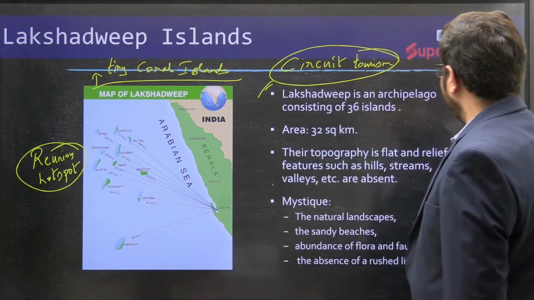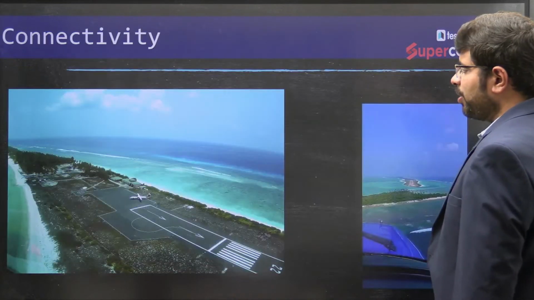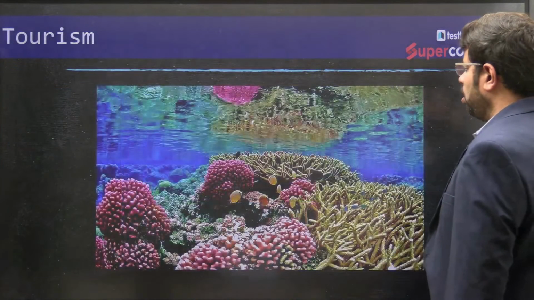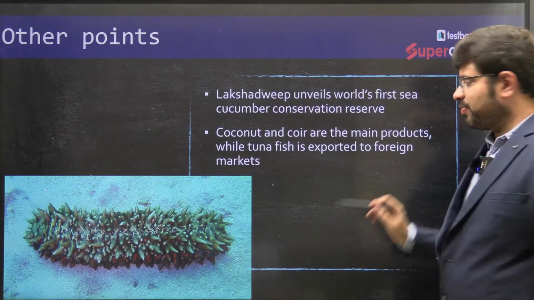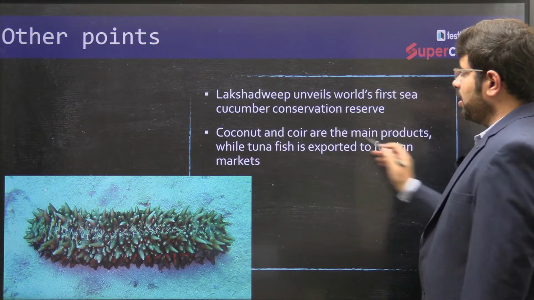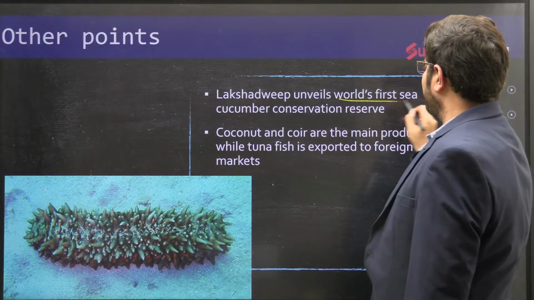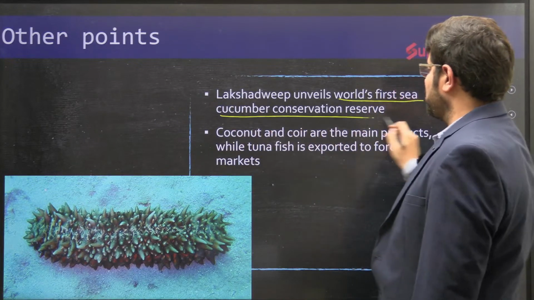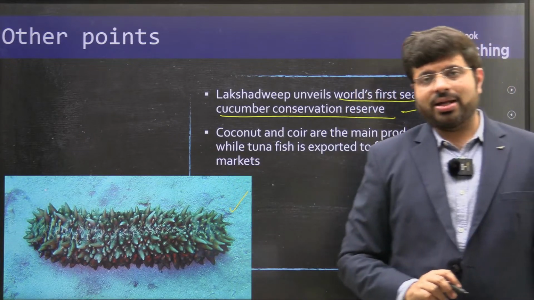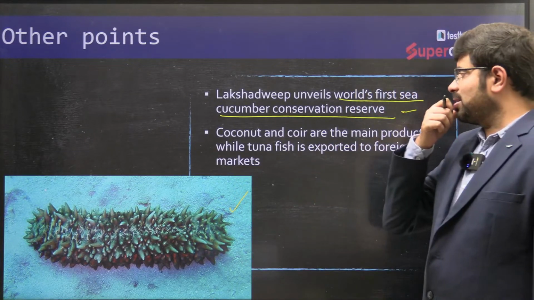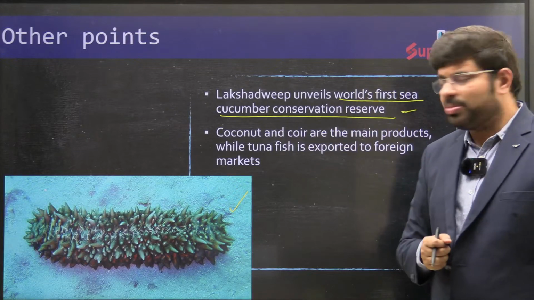I'll be giving some additional points as well. You can go and check. Lakshadweep is also known for the world's first sea cucumber conservation reserve. You can see these are the sea cucumber animals found in the sea, and you have the world's first sea cucumber conservation reserve in Lakshadweep.